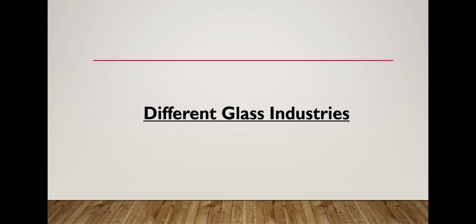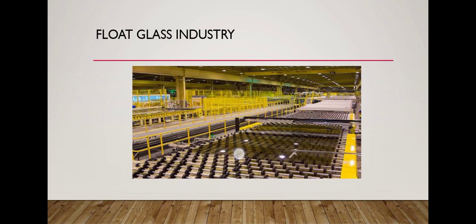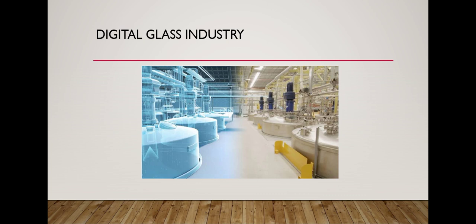Different glass industries. Glass is manufactured in the industry, as you can see in the diagram. Now you can see the float glass industry. This is an industry in which float glass is prepared. The digital glass industry is an industry in which digital glass is prepared.